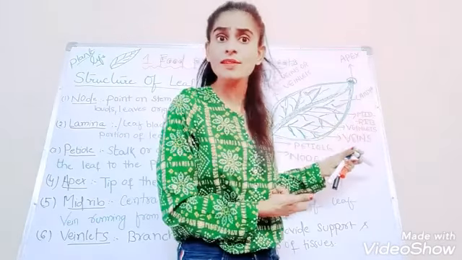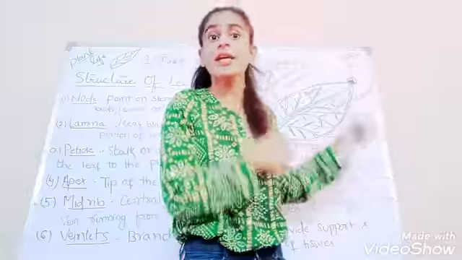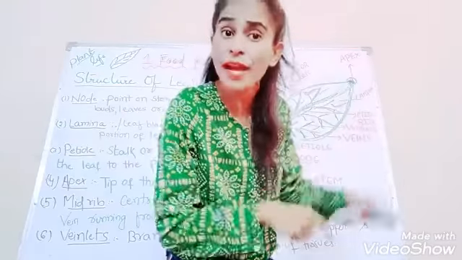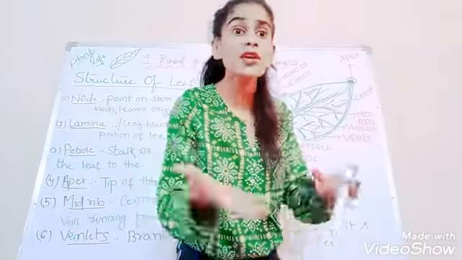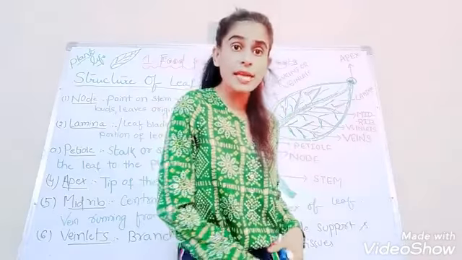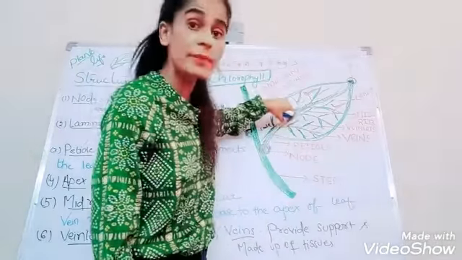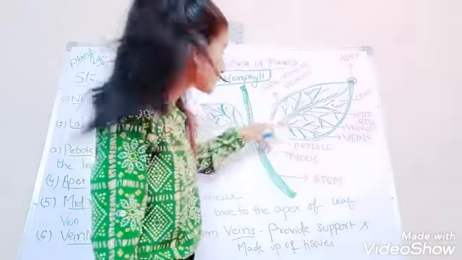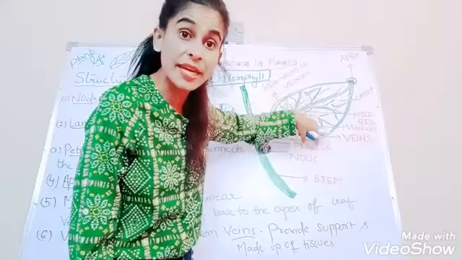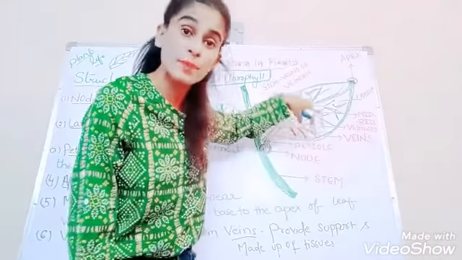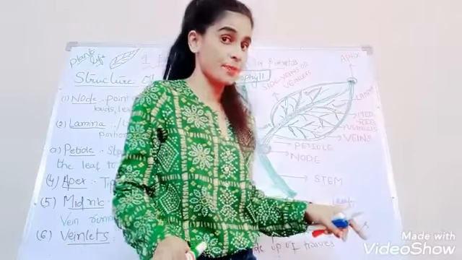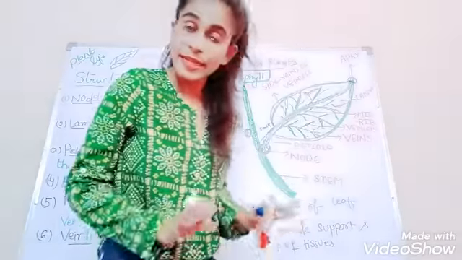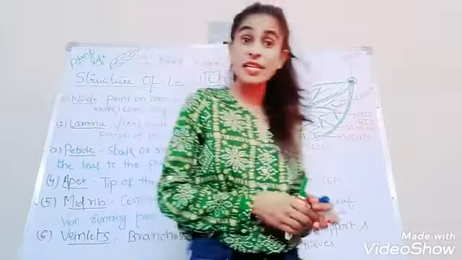Just now we discussed that the leaf is regarded as the kitchen, the food factory. For the preparation of food, definitely we require water and minerals. And who supplies this water and minerals? These veins supply water and minerals to the leaf for food production. That we are going to discuss very clearly after the structure of the leaf. Understood, my dear children?